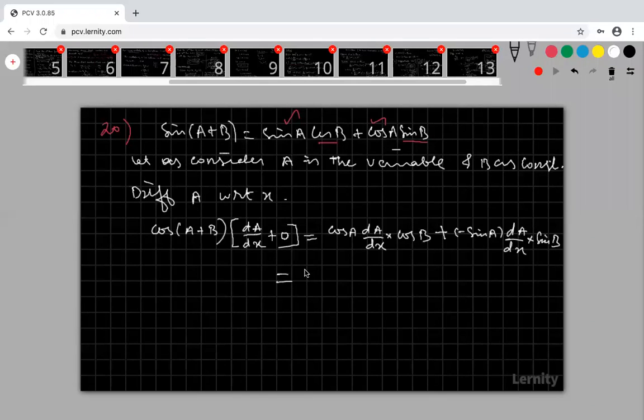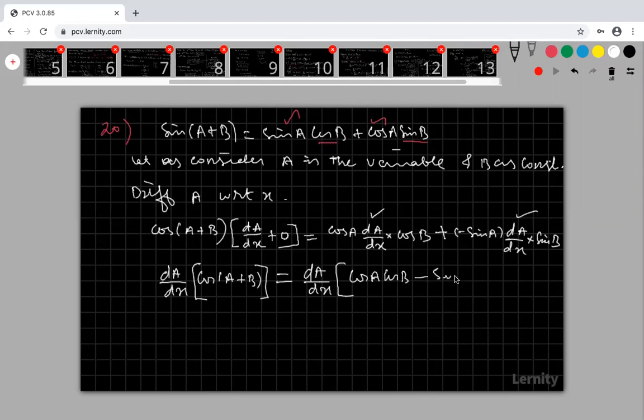Okay, so therefore this is equal to, now look at that, and here this is dA by dx of cos of A plus B. Here also dA by dx, here also dA by dx. Take dA by dx commonly. What is the answer? This is cos A cos B, this is minus sin A sin B. This is cos A cos B minus sin A sin B.